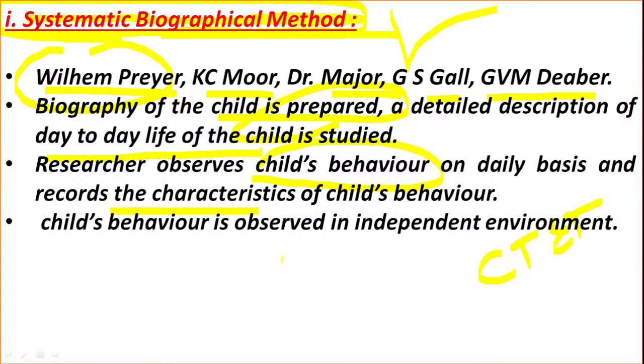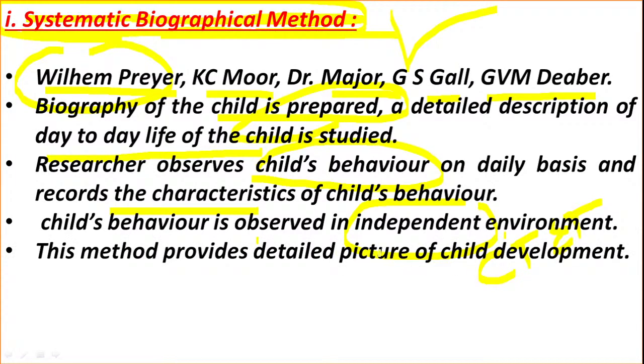Child behavior is observed in an independent environment. In the systematic biographical method, the researcher or observer observes the child in an independent environment. There is no controlled environment.